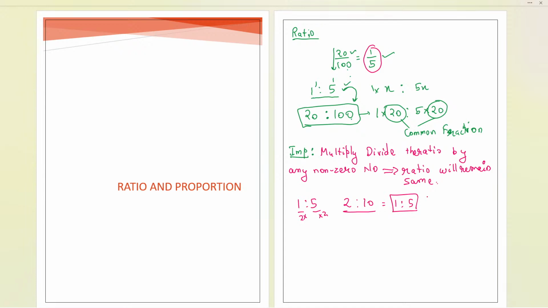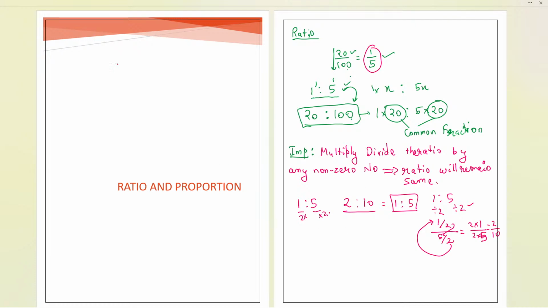Similarly, if I write again 1 is to 5, and now I'll be dividing. Let us try to divide it by 2 over here, and divide this number also by 2. So now it will be 1 upon 2 divided by 5 upon 2. If I simplify, the 2 will come at the top, 2 into 1, and this 2 will come down, 2 into 5, 10. So it will become 2 upon 10 again. So by dividing or multiplying, we get the same ratio. That is about the ratio.